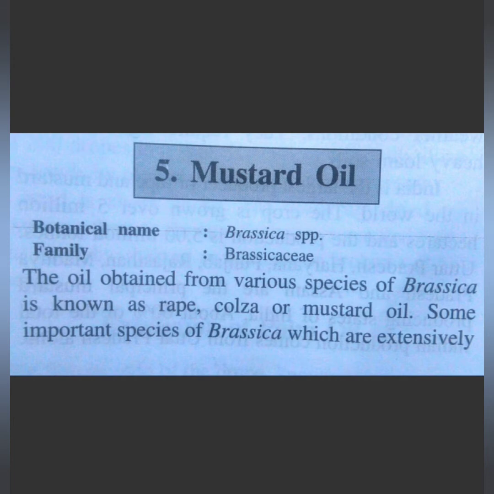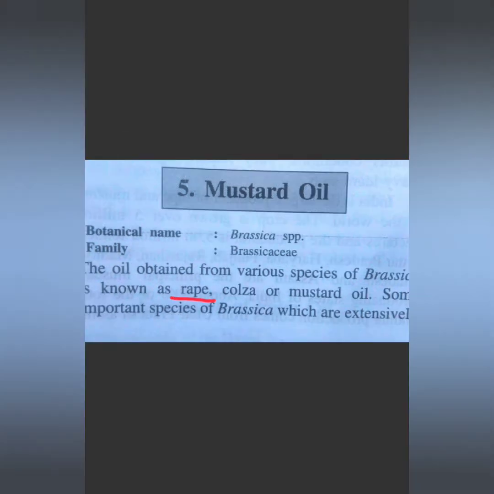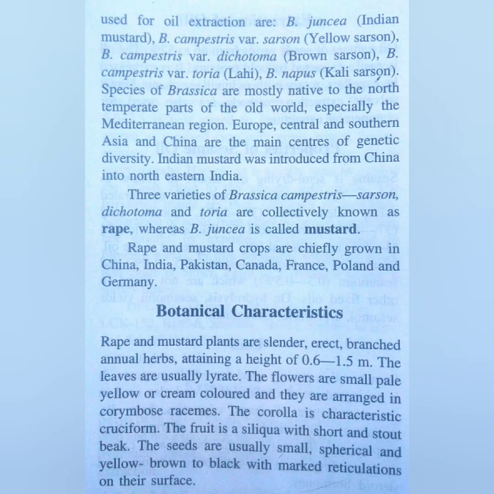The oil obtained from various species of Brassica is known as rape or colza, or we usually call it mustard oil itself. Some of the important species of Brassica extensively used for extracting the oil are Brassica juncea.